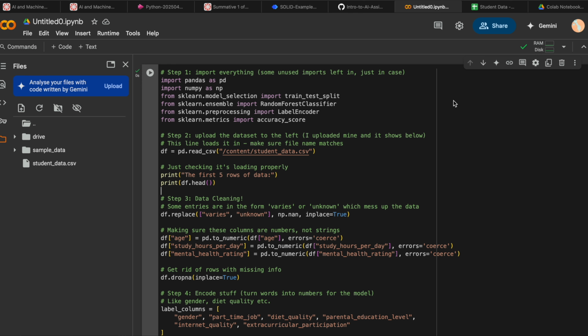I've built a predictive model in Python using Google Colab and it looks at student habits to predict whether they'll pass or fail. My model uses a random forest classifier and works with the dataset I cleaned and trained it on. In this video, I'll show how I cleaned the data, trained the model and evaluated how well it worked.